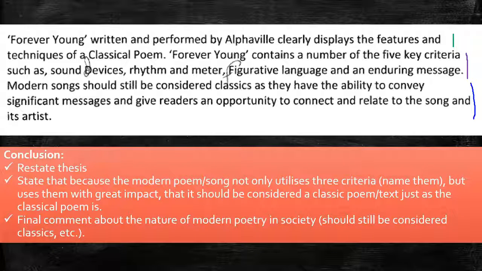As you are using these examples, make sure that you are not copying, that you are using them to clarify your own ideas and thoughts. Any plagiarism will not be accepted.